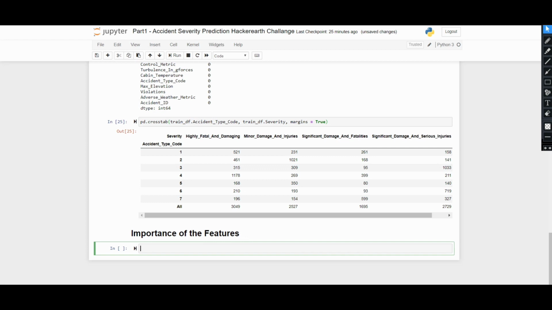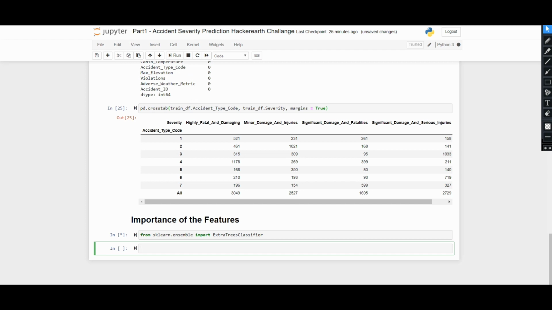So we will use ensemble learning to show the importance of each feature. For calculating the feature importance, we will use ensemble trees for our purpose. So let's import from sklearn. So what is the extra trees classifier?